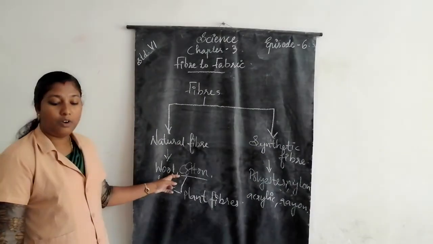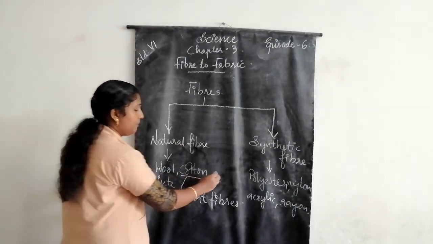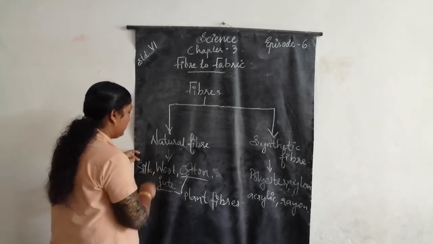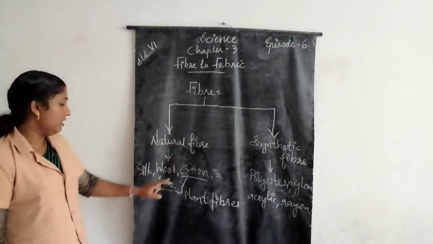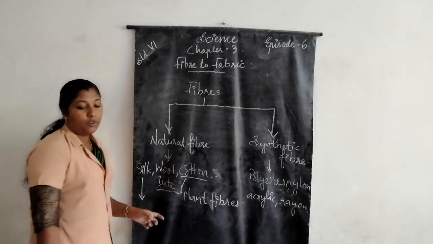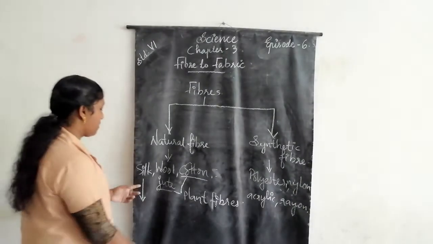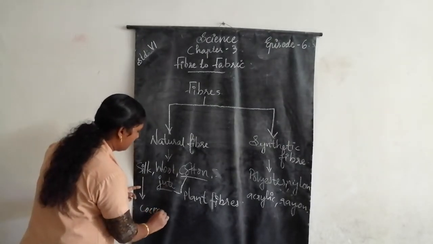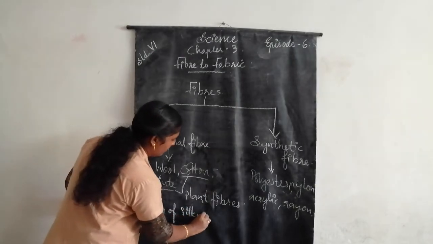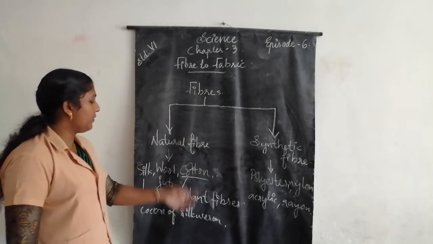Then wool and silk. Another example is silk. Silk is an example of a natural fiber. Silk is obtained from the cocoon of the silkworm.